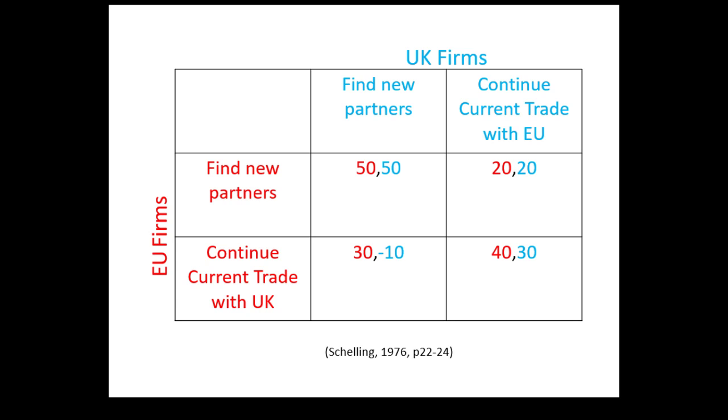Consequently, both EU and UK firms choosing new suppliers is Pareto superior to the firms staying with their current suppliers. The EU is affected to a lesser extent than the UK, as UK firms are a far smaller proportion of suppliers to EU firms than EU firms are to UK firms, due to the UK's smaller size, causing the EU to have greater bargaining power. This is shown by the larger loss to UK firms of continuing with current trade in the bottom right corner of the game.